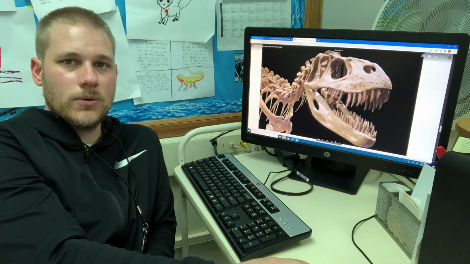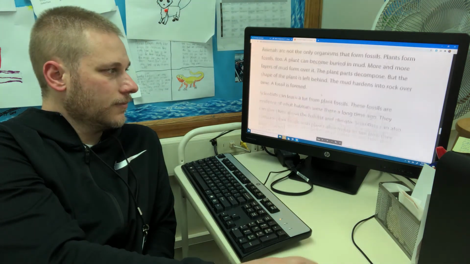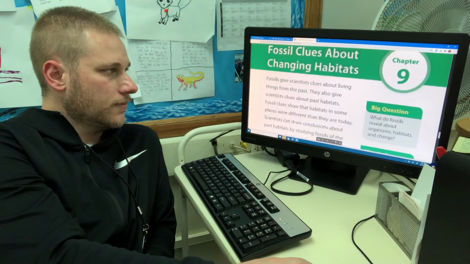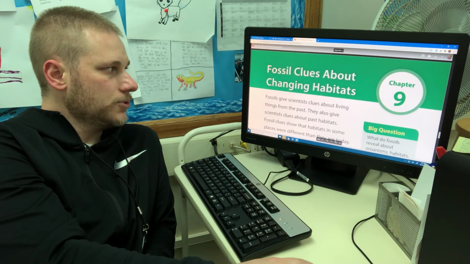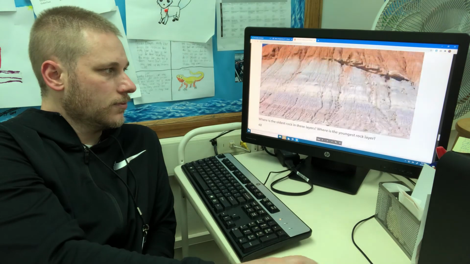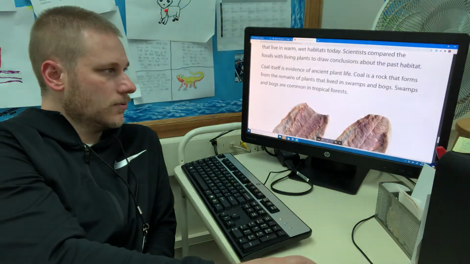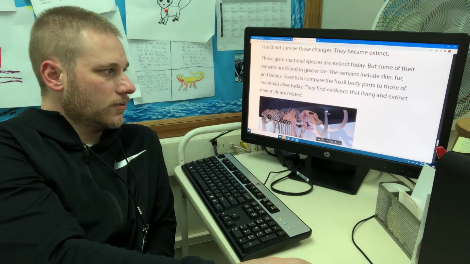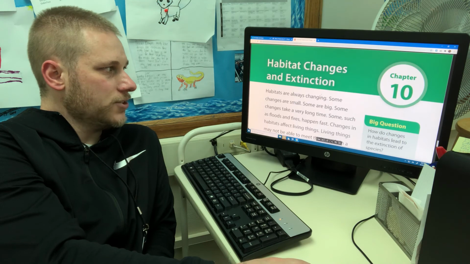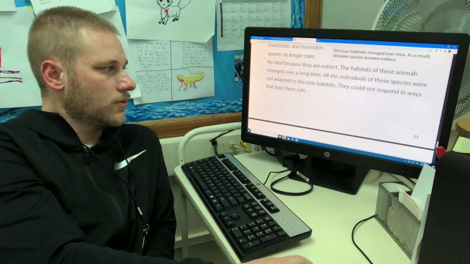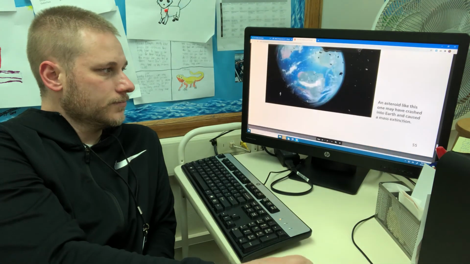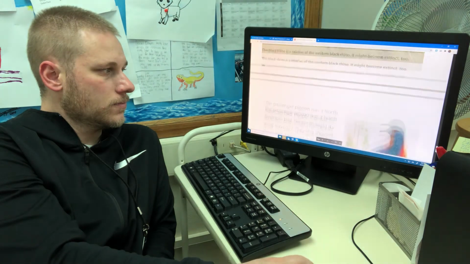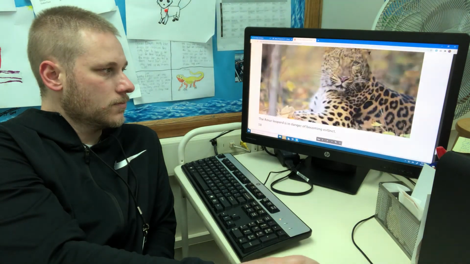Whoa. Cool. Chapter 9, Fossil Clues About Changing Habitats. What's next? The suspense is killing me. Habitat changes and extinction. Oh man.